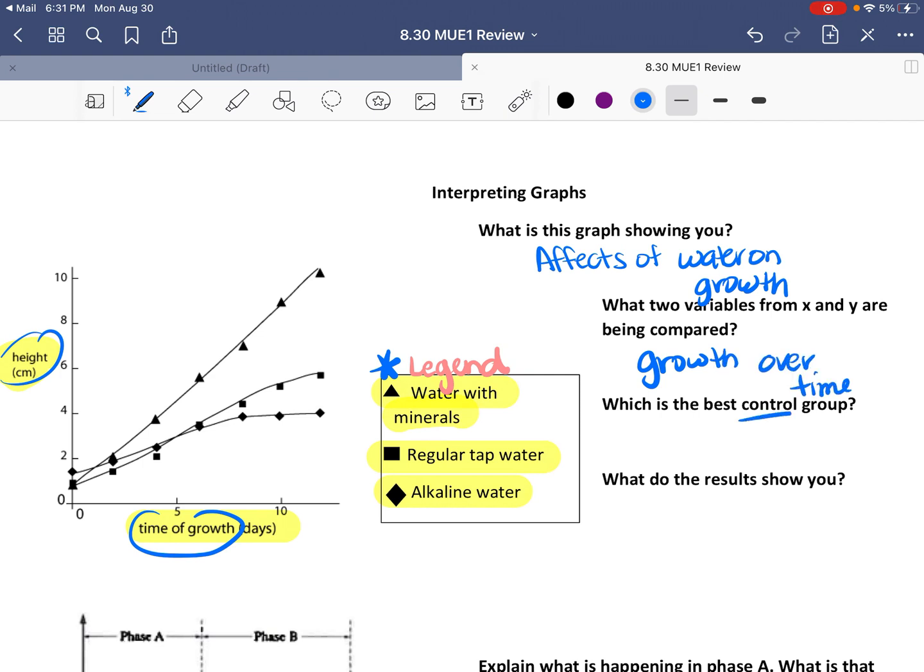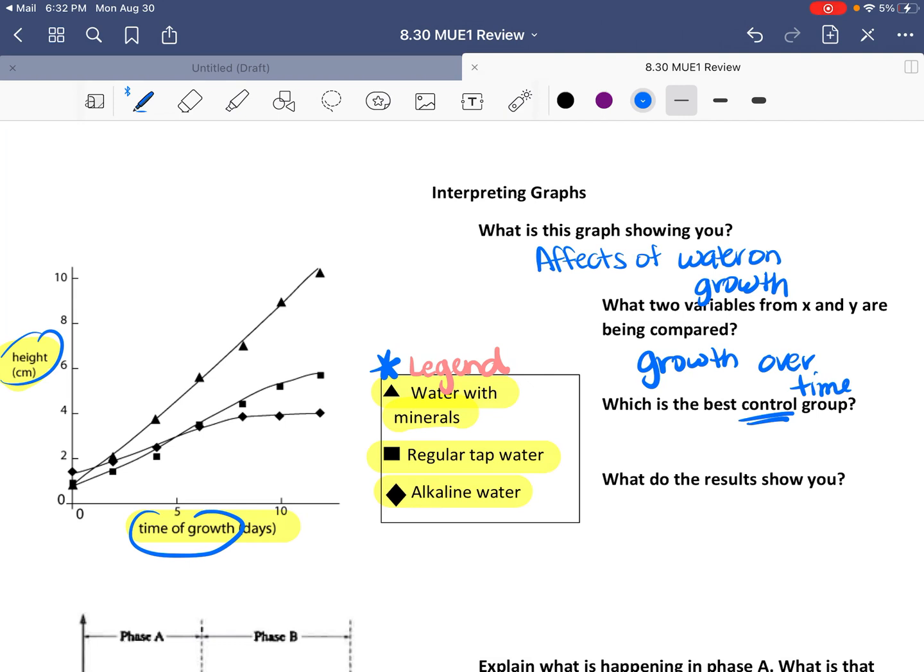A control group. When you're looking at a control group, you want to see the group that is unchanged or closest to normal. My best example is science fair. In a lot of science fairs that I've judged, I normally see an experiment with plants and the effects music has on their growth.